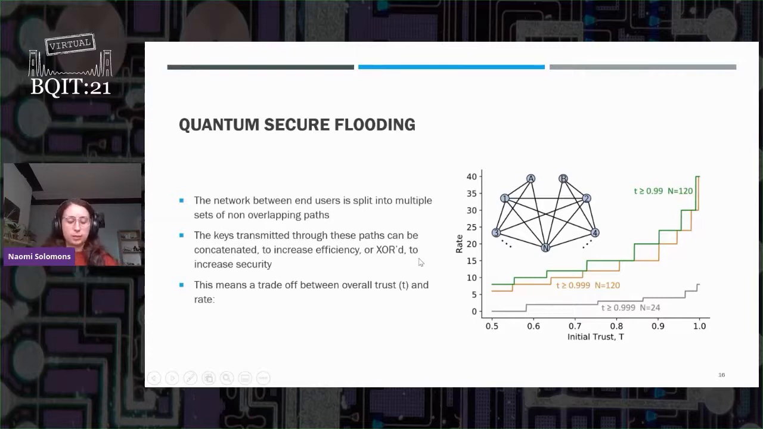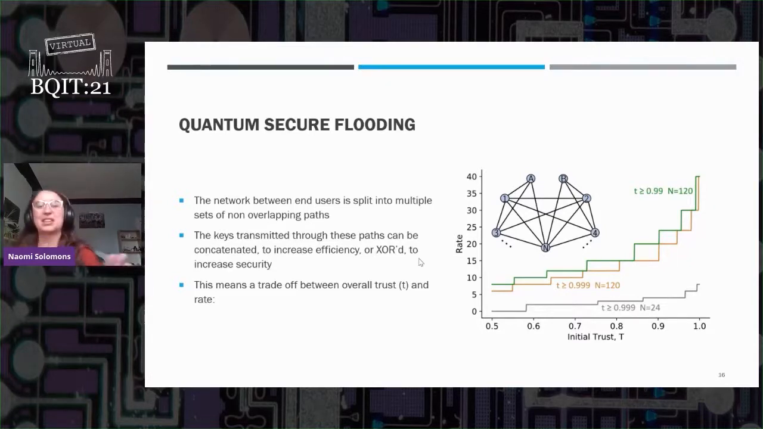And then what we're going to do is split all of those users into subsections. So, for example, Bob is going to receive keys from all of those users, and then within each subsection, he's going to XOR together the keys that he's received from the subsection. That gives him a certain number of keys, the same as the number of different subsections there are, and he's going to concatenate them together.